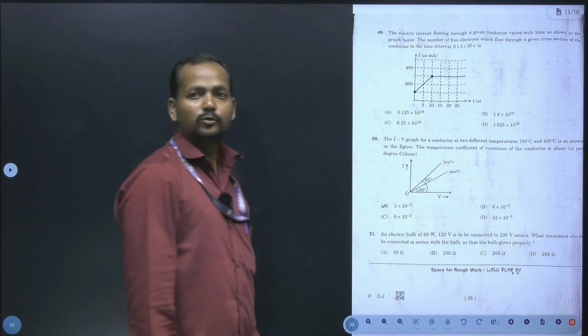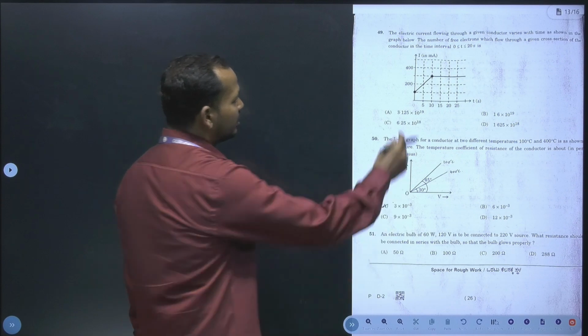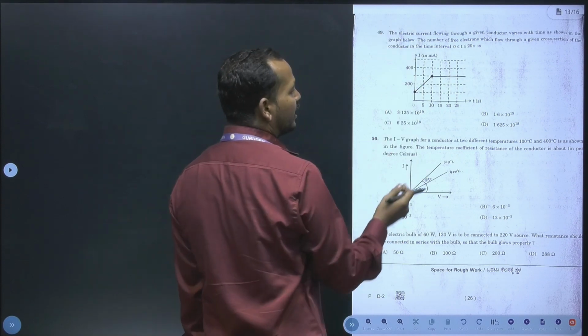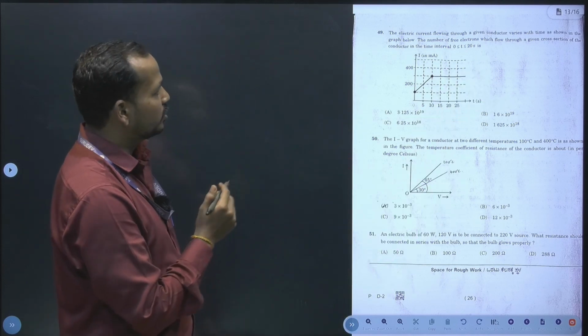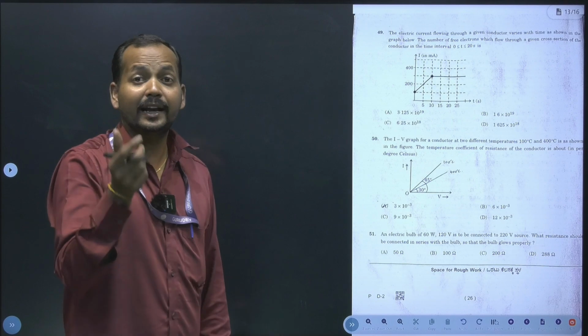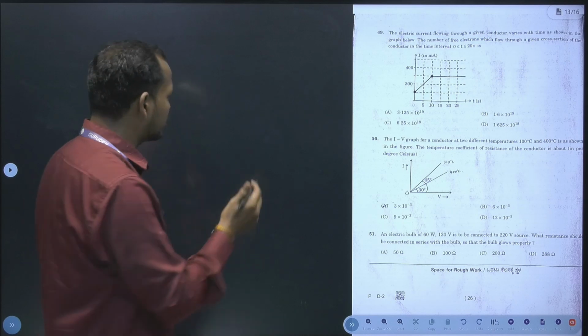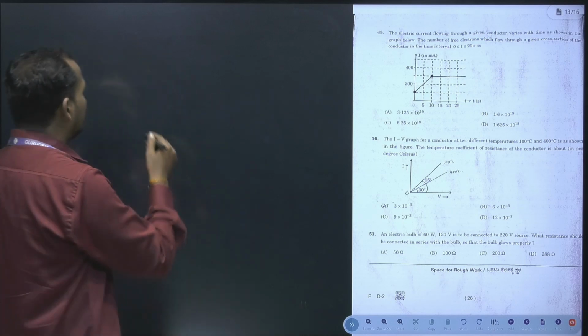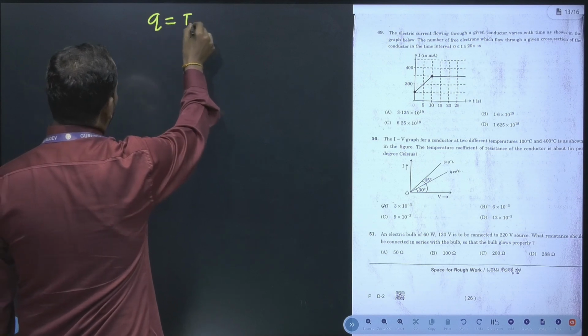Yes, we will move towards the next question, that is question number 49. In this one, they have given current along the y-axis and time along the x-axis, and they ask us to calculate the number of electrons. First we calculate the charge, then we can calculate the number of electrons. To calculate the charge, we have a formula, that is Q is equal to I into T.